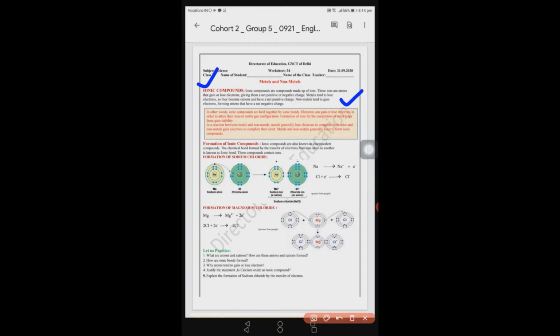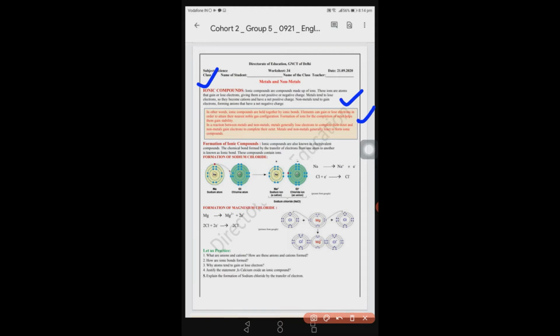In other words, we can study that ionic compounds are held together by ionic bonds. Elements can gain or lose electrons in order to attain their nearest noble gas configuration. I want to let you know, bachcho, every element wants to reach its goal. What is the goal?